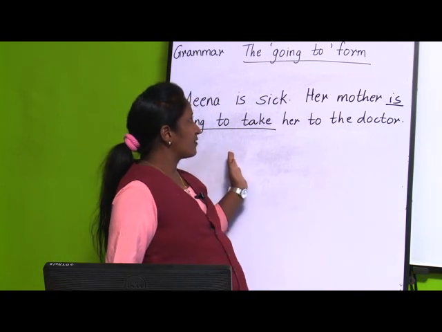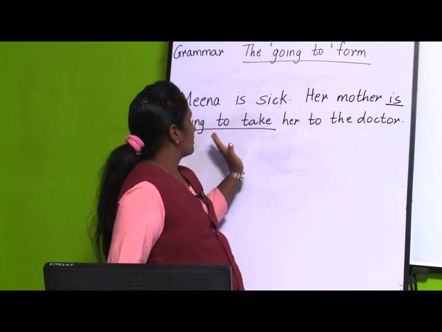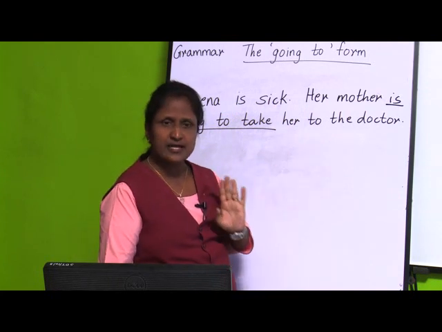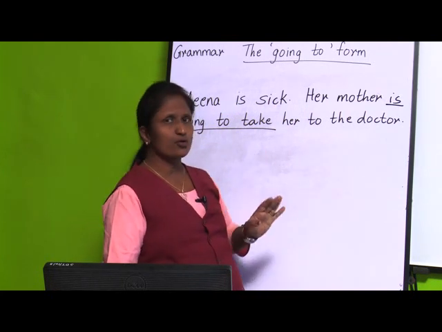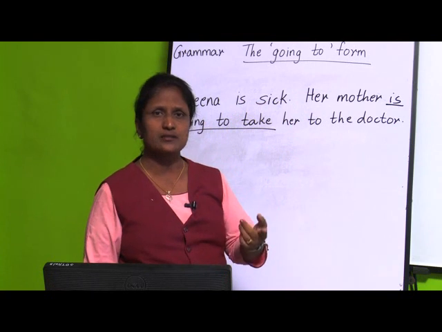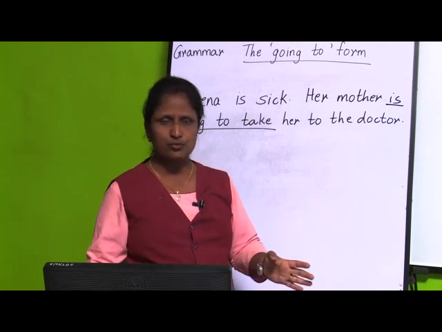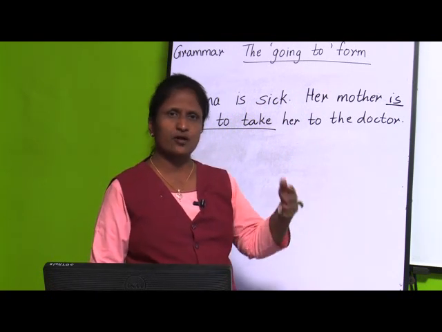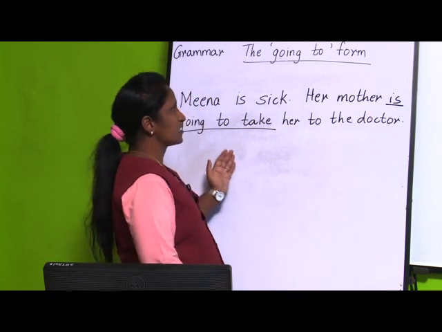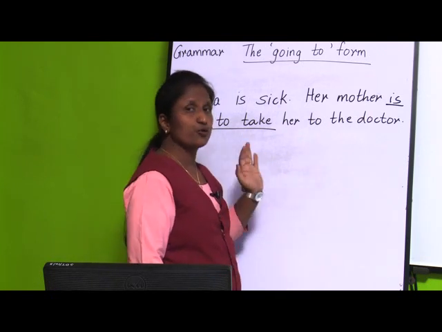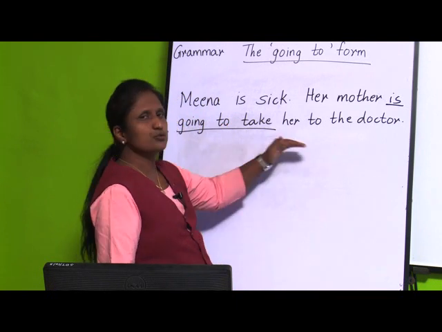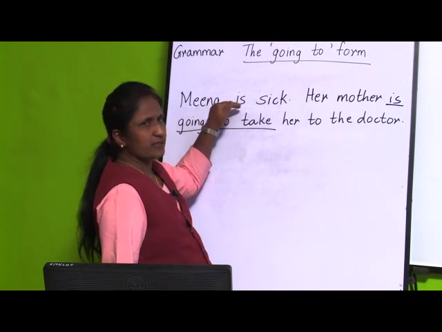No. What they have given here? Meena is sick, her mother is going to take her to the doctor, means the action of taking her to the doctor is immediately going to happen in the future, not after a few days or after 1 month or after 1 year. Immediately she is going to do the action of taking her to the doctor because Meena is sick.